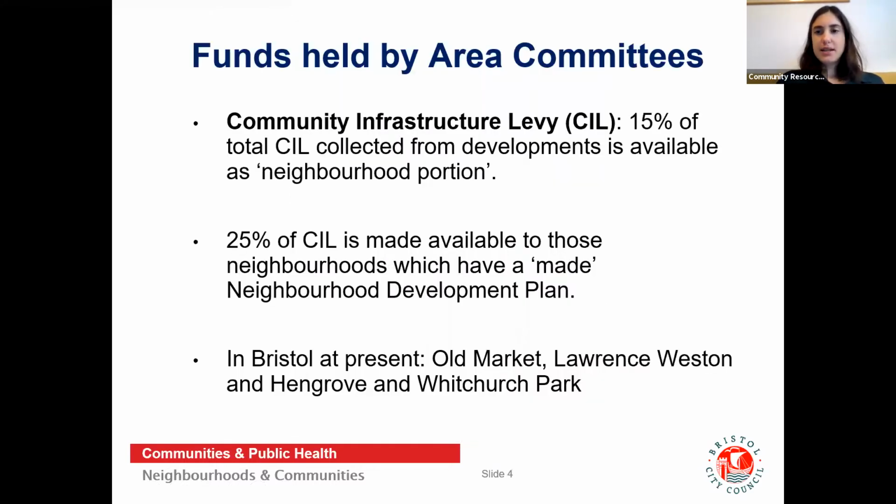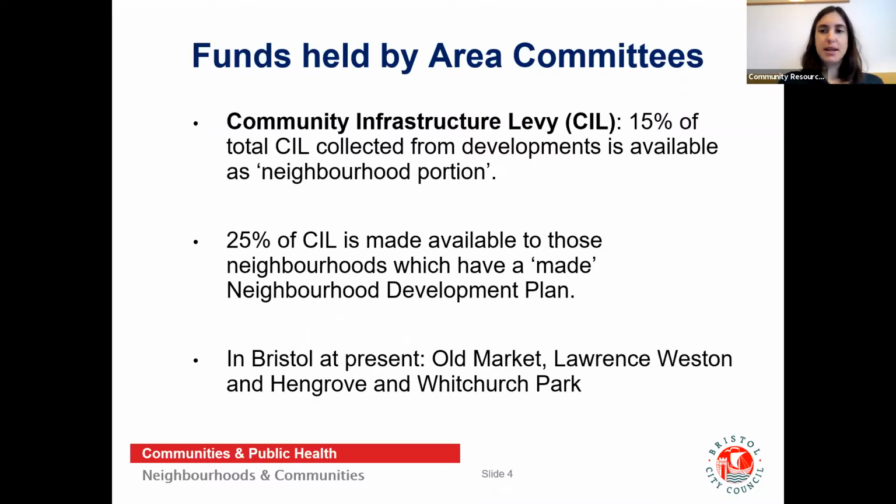So just to give you a sense of what Community Infrastructure Levy funding is, as part of the planning process, a developer often has to give money to the council to pay for improvements in the area where their development is happening. This is usually through a planning charge called the Community Infrastructure Levy, but is sometimes through a planning obligation called a Section 106 agreement.